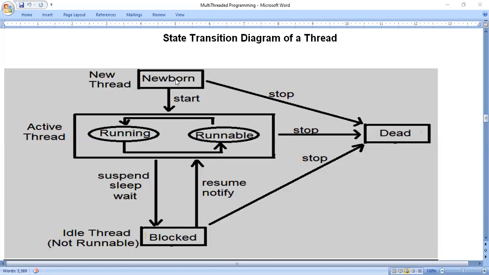From the newborn state, the running state, or the blocked state, we can move a thread to the dead state. That means it stops working. Finally it stops working, so it will not work. So from newborn to dead, from running to dead, and from blocked to dead state.